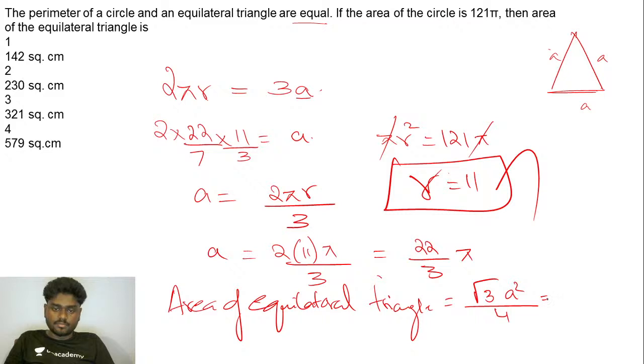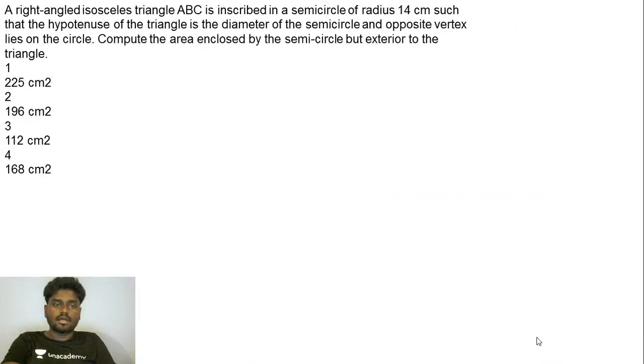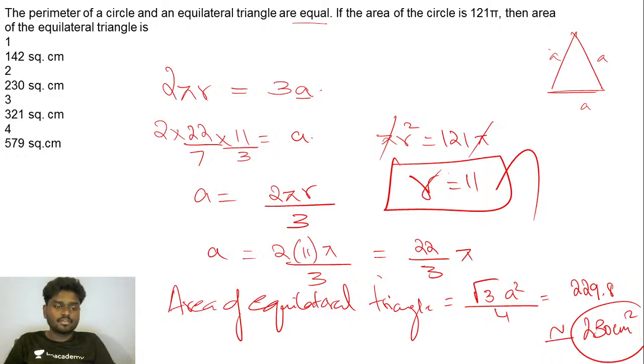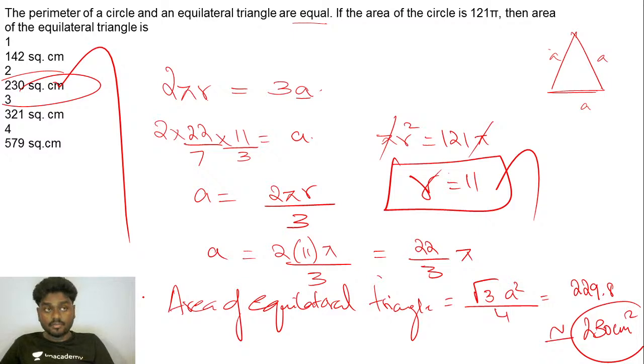If you substitute it here, you'll get the answer to be 229.8. So you can approximately round it off to 230 centimeters square. That's it. So the answer for this question is option 2, 230 centimeters square, approximately the area of the equilateral triangle.